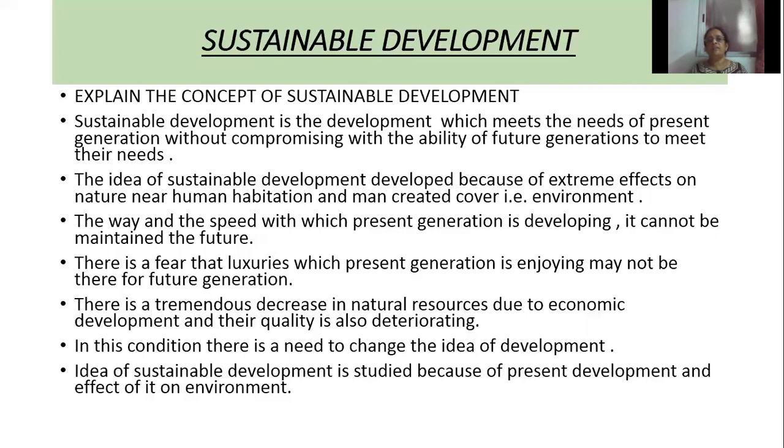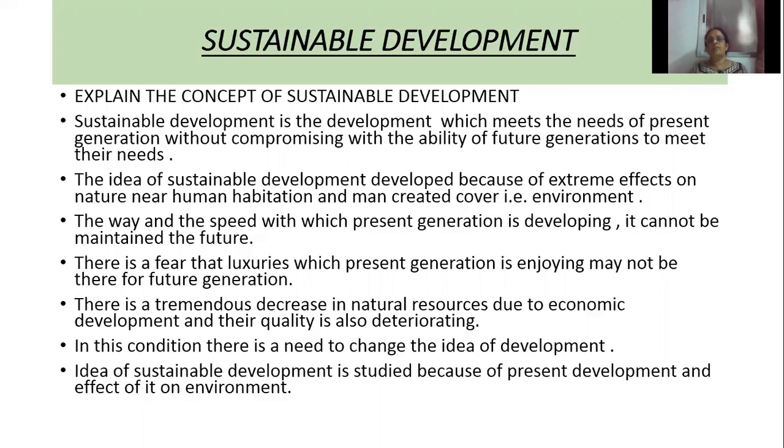The idea of sustainable development developed because of the extreme effect on nature, near human habitation and man-created covering, that is environment. So this idea emerged because of different types of activities made by man on nature.